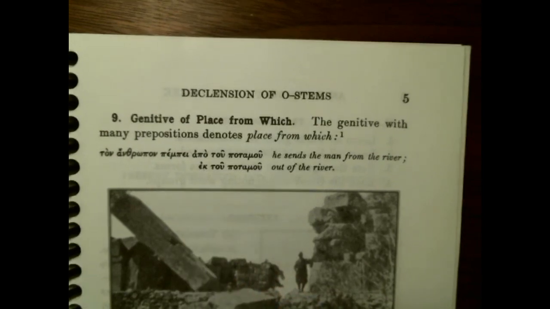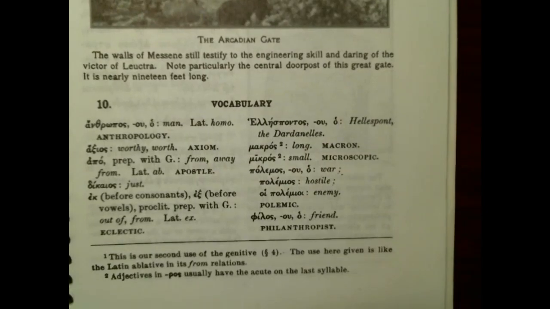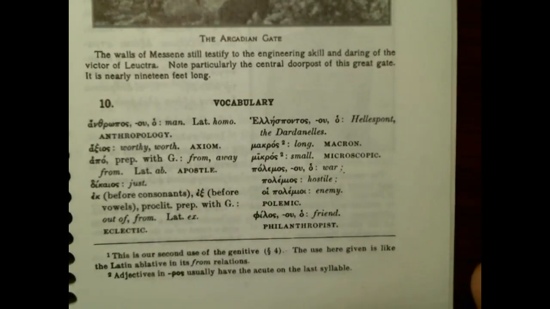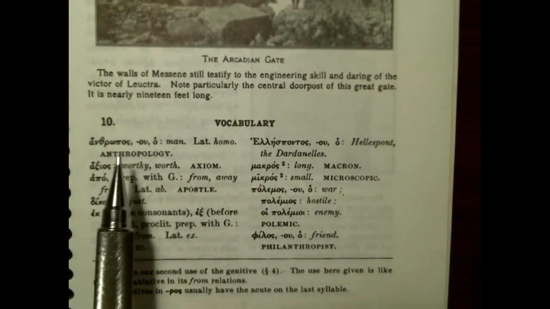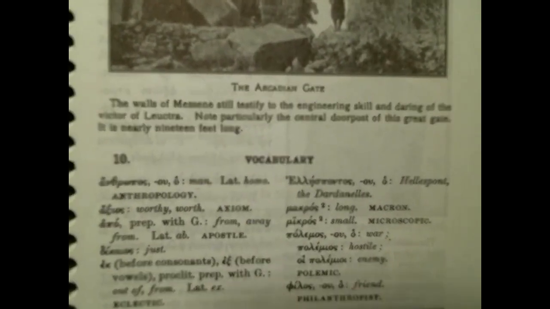Okay, pretty simple stuff, this lesson, which is nice after some of the longer lessons we've had lately. But here is your vocabulary for this week. And when you memorize this vocabulary, make sure you're memorizing the full dictionary entry. Let's see if I can zoom in a little bit for you.